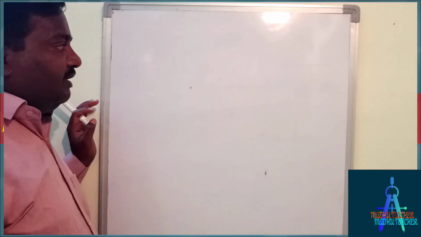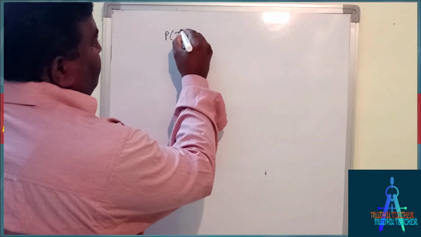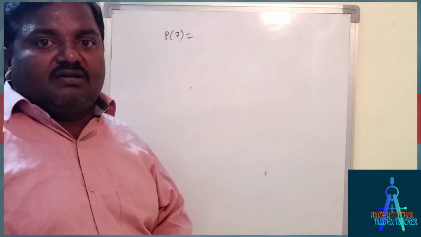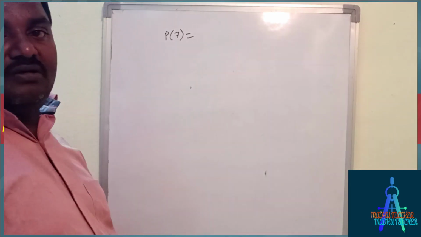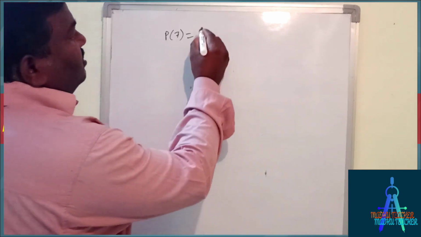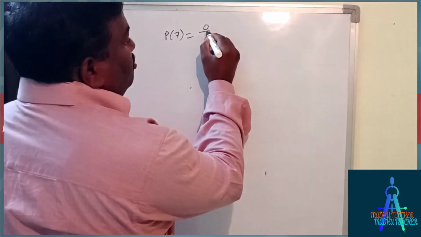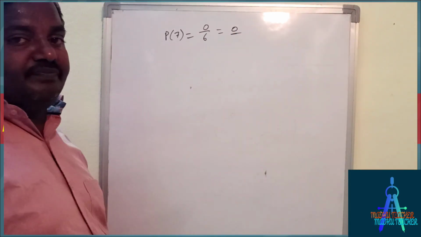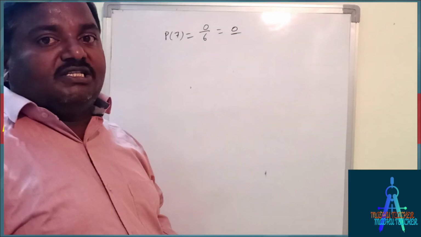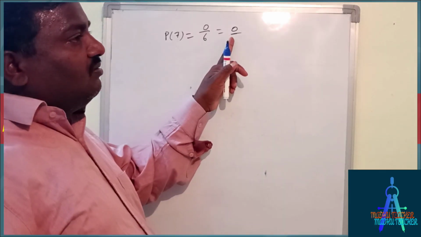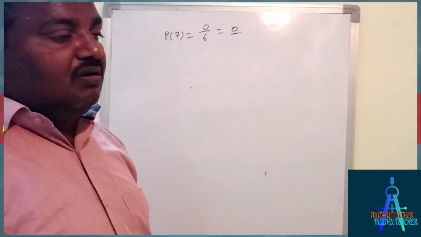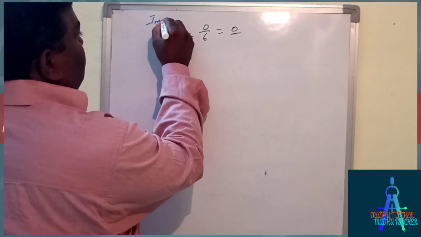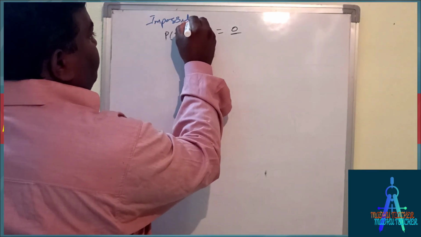I rolled a die. What is the probability of 7? Is there a chance to get 7 on the face of a die? There is no chance, so there are 0 chances out of total 6, so that equals 0. If the probability of an event is 0, then that is called impossible.